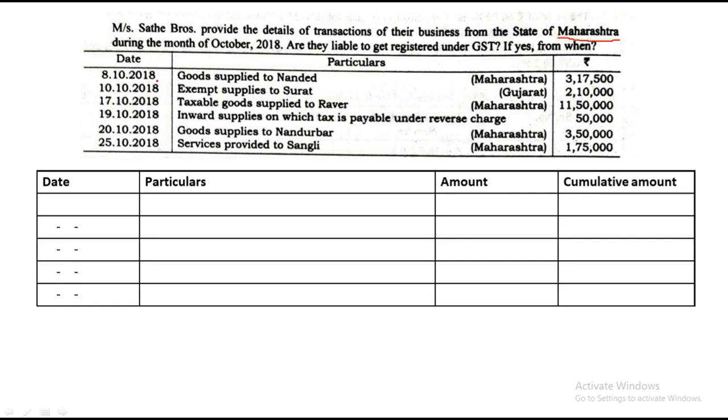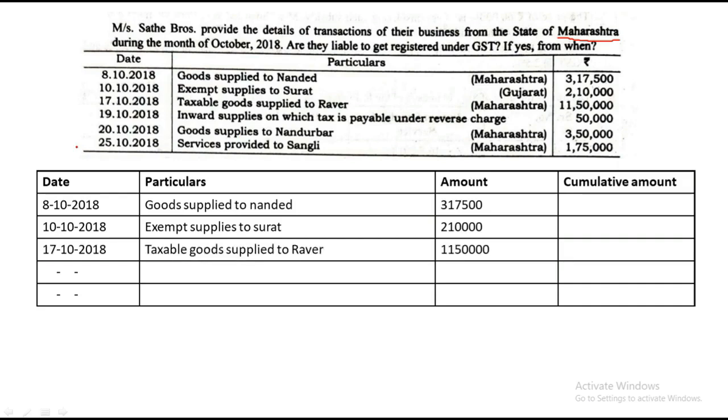First, on 8 October, goods supplied to Nanded. The moment you're supplying, it comes under aggregate turnover, so we will note that down. The transaction amount was 3,17,500. Second, on 10th October, again there is a supply. It doesn't matter whether it is exempted, tax-free, or taxable. If you are supplying, you need to add it. So exempt supply to Surat, with the date, name, and transaction value. Third, on 17th October, taxable goods supplied to Ravi. Again, you are supplying goods, so it will be considered.